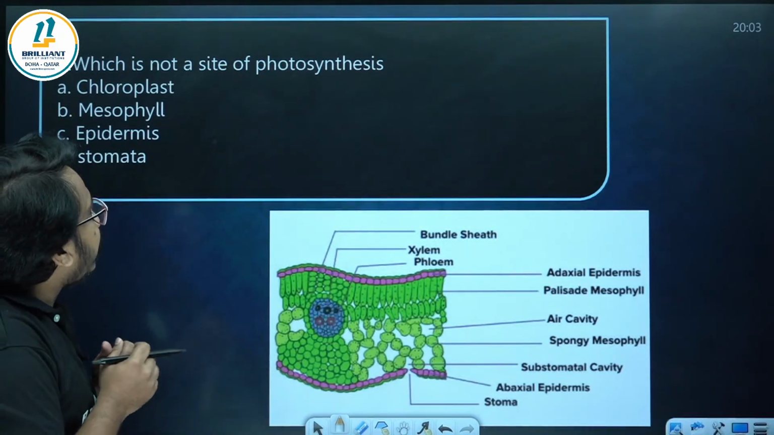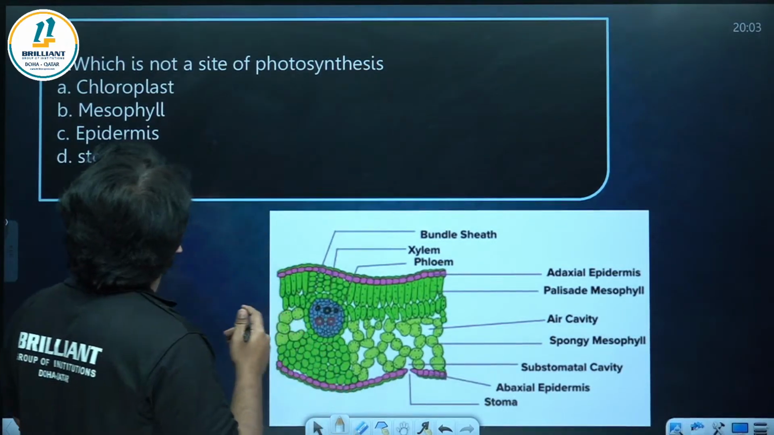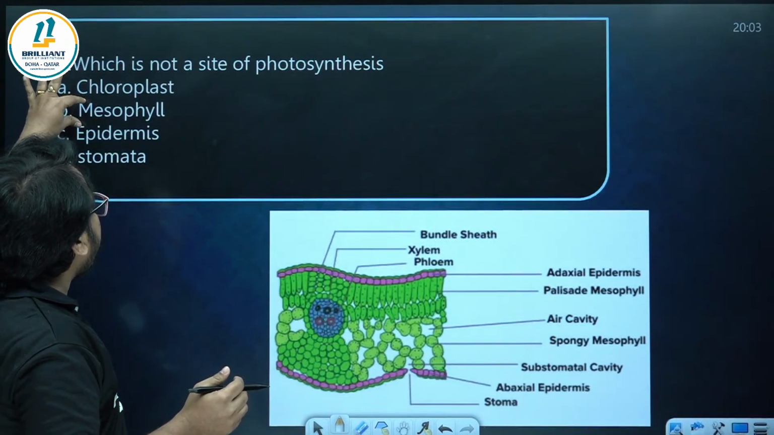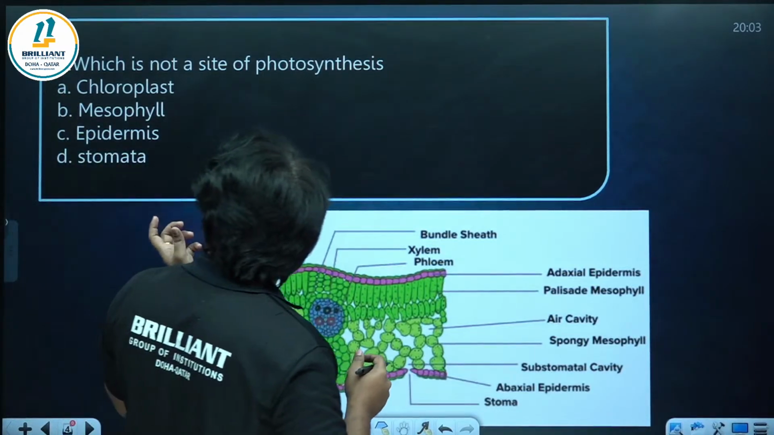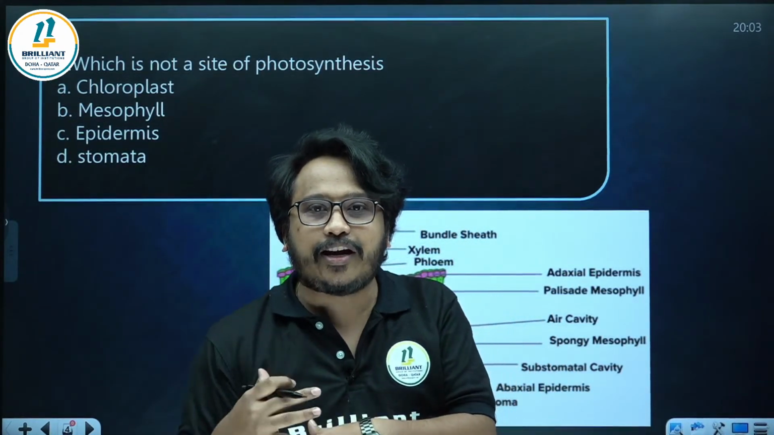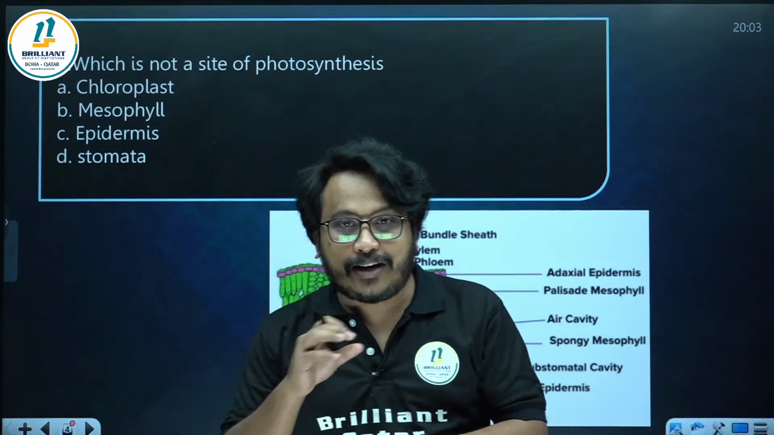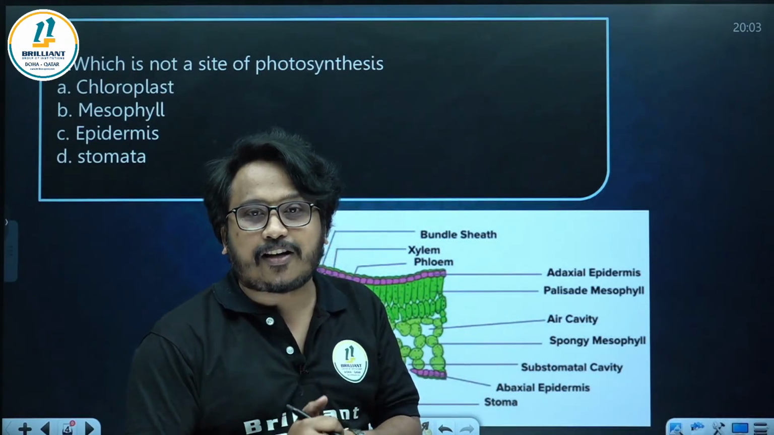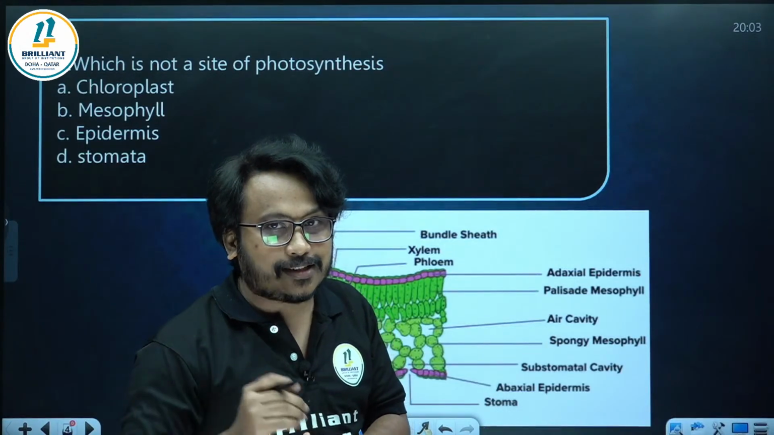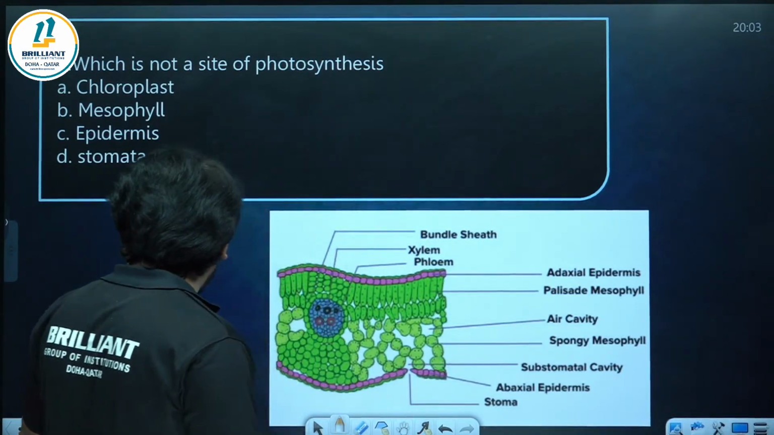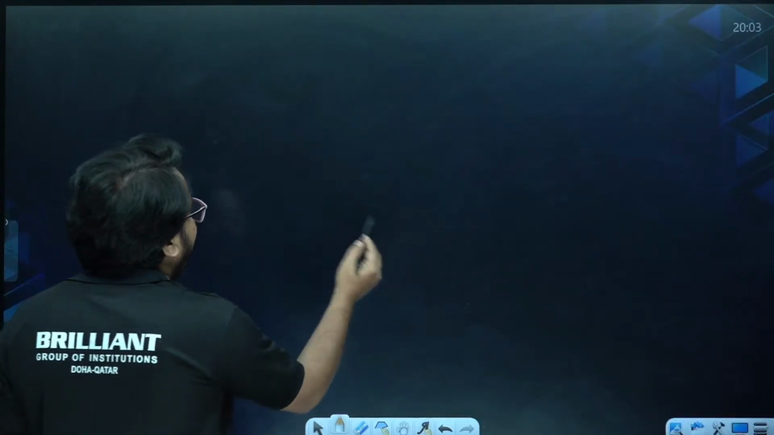So which is not the site of photosynthesis? Here, the main site of photosynthesis is chloroplast, that is located in the mesophyll. And even the stomata will be having chloroplast, so that is also a location where photosynthesis can occur. But in the epidermal cell, you should understand there is no chloroplast. So there is no chance of photosynthesis in the epidermis. Hope you know the structure of a dicot leaf. So let's recap the structure of a dicot leaf.